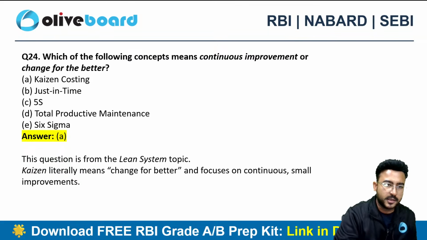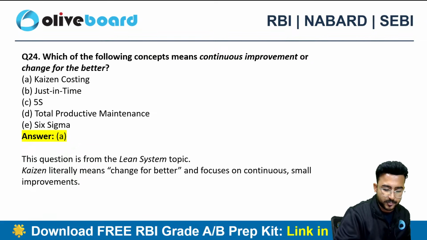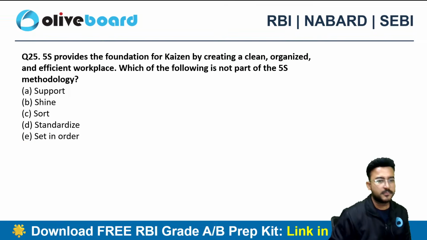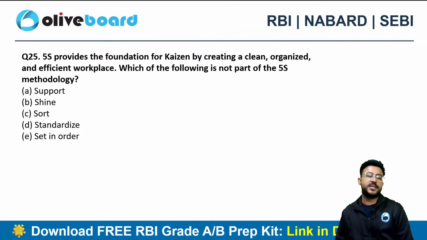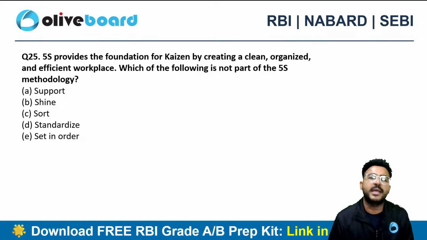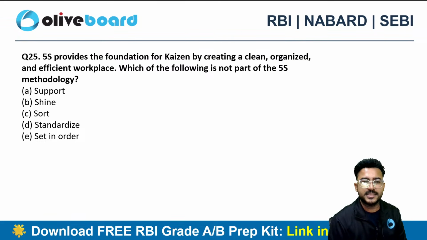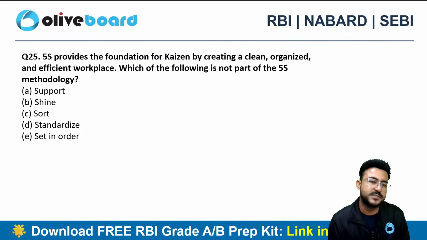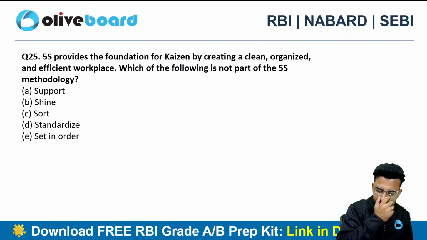Kaizen costing, right? In Kaizen costing, we talk about continuous improvement always. 5S provides the foundation for Kaizen by creating a clean, organized, and efficient workplace. Which of the following is not a part of 5S methodology? So we do have 5S as well in the lean system.